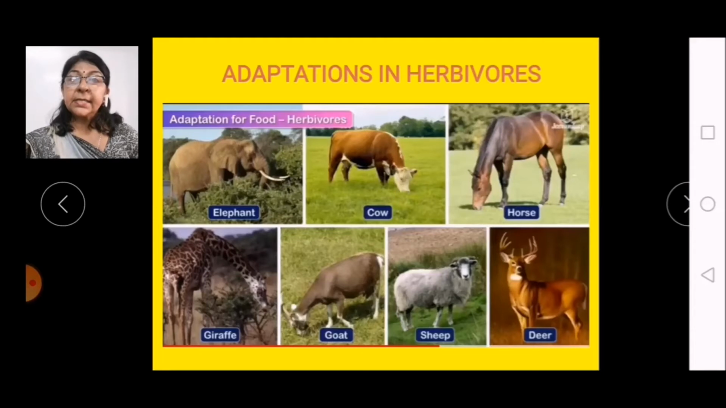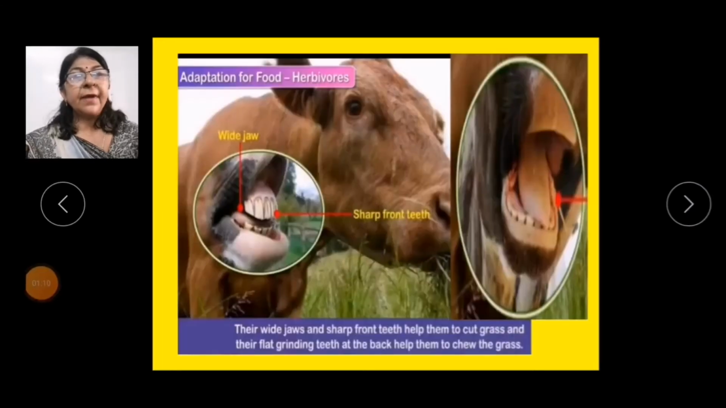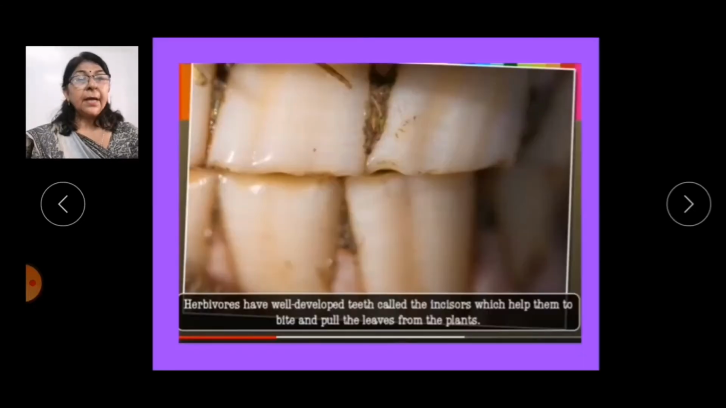So let us take the adaptations shown by these animals. Herbivores have adaptations to break, graze, chew and digest plant materials. So their teeth are designed to cut grass. Herbivores have well-developed teeth called incisors, which help them to bite and pull the leaves from the plants.